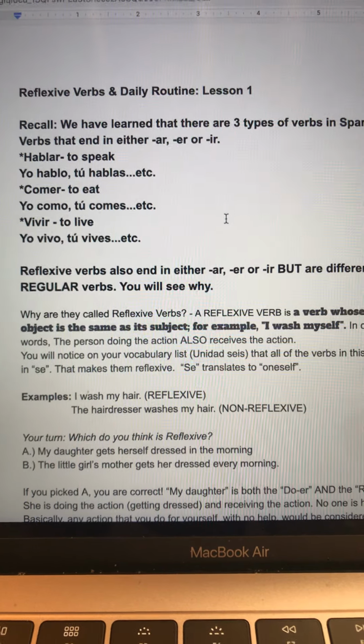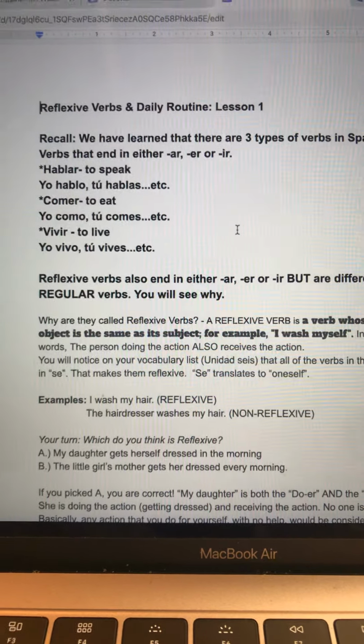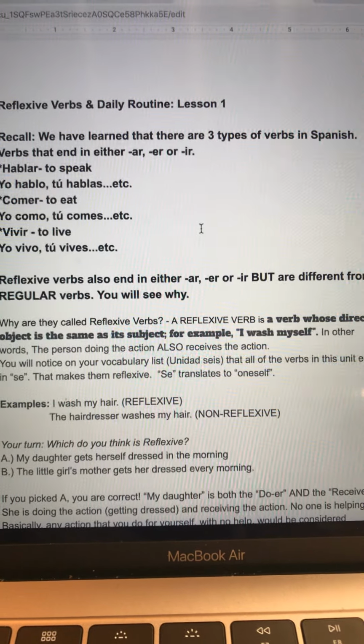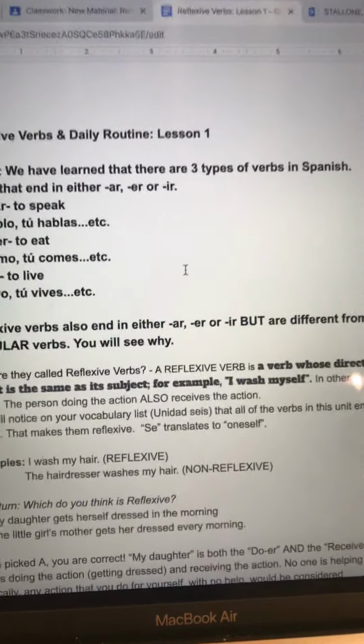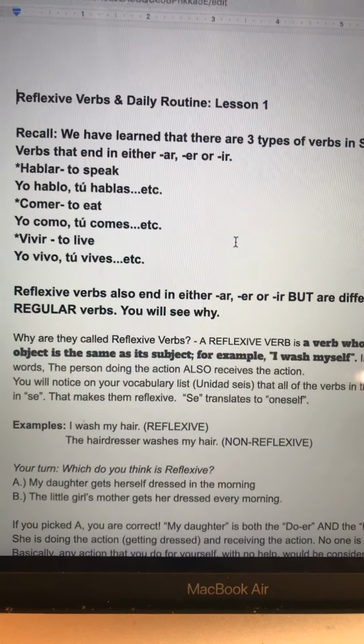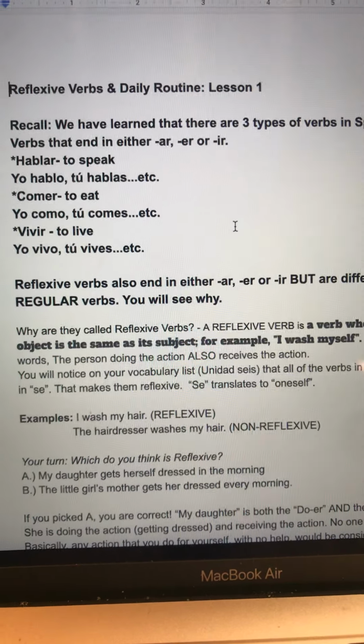In order to understand reflexive verbs, you have to go back and recall what we've learned about regular verbs. As you know, there are 3 types of verbs in Spanish: verbs that end in either AR, ER, or IR.